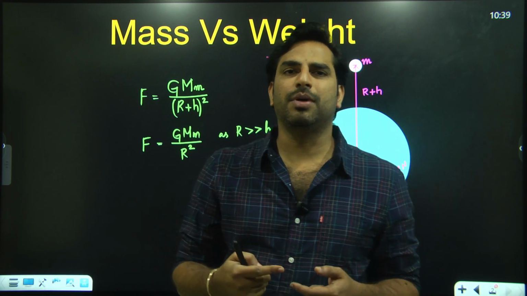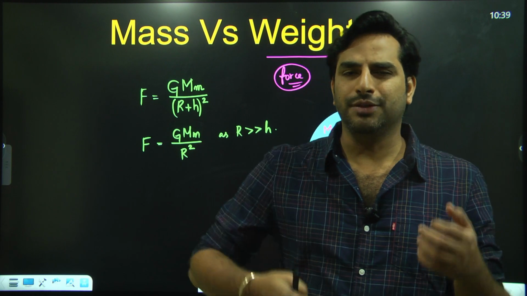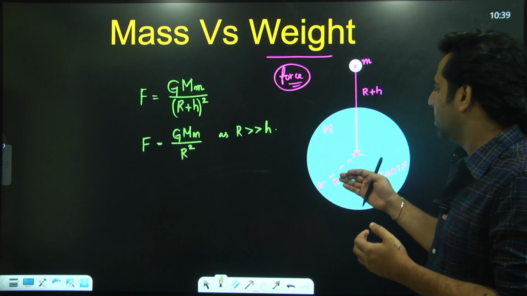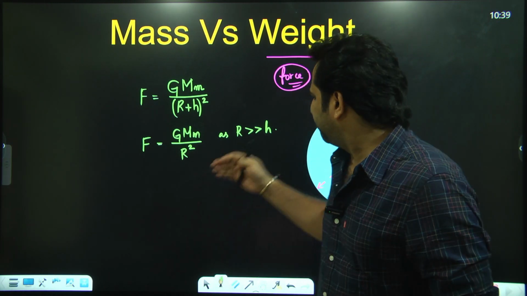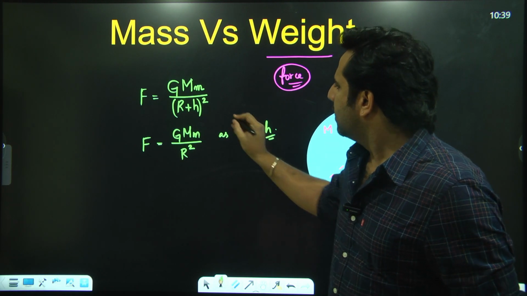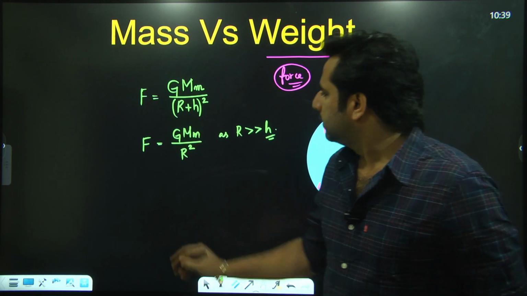If we are talking about heights in the order of 100 meters, 200 meters, it is very small compared to the radius of the Earth, which is 6,400 kilometers approximately. So if you're talking about very small heights compared to the radius of the Earth, I can approximate R plus h to be equal to R.